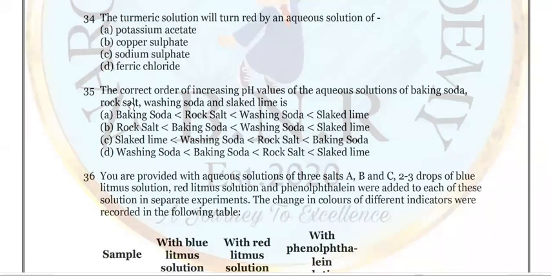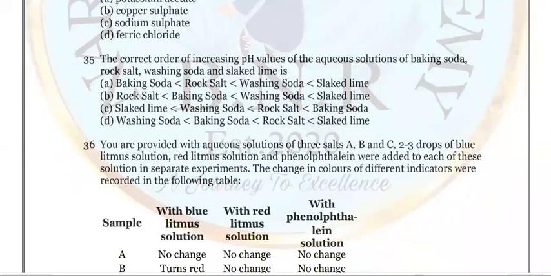Look at question number 35. The correct order of increasing pH value of the aqueous solutions of baking soda, rock salt, washing soda, and slaked lime. Keep it in mind. Very interesting question and very easy logic you have to apply here. Which one has the highest pH value? Slaked lime, not baking soda. Baking soda has the least or is in between.